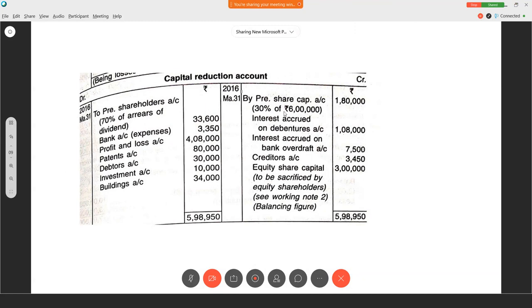Here there is an interesting fact. See here, we got the deficit. That means we have to make this much of payments, but we have very less amount. So balancing figure here 3 lakh. So 3 lakh deficit we get. So whenever in the capital reduction account there is deficit, that should be transferred to equity share capital account. That means equity shareholders should sacrifice that. Their capital will come down. Okay, so equity share capital, the balancing figure 3 lakh.